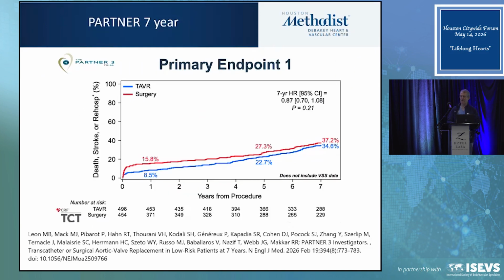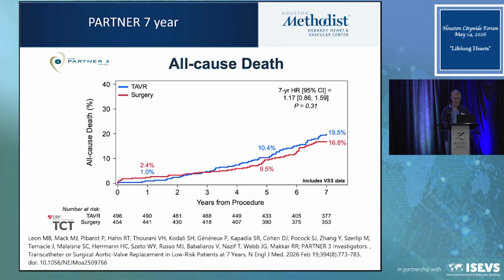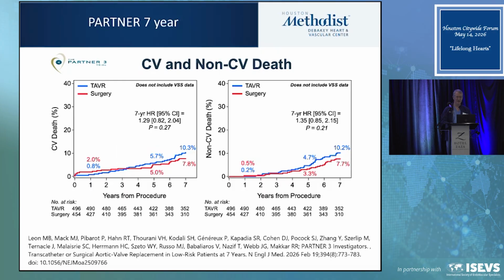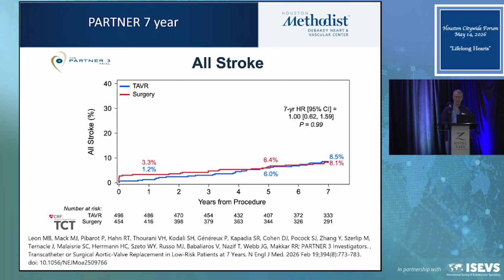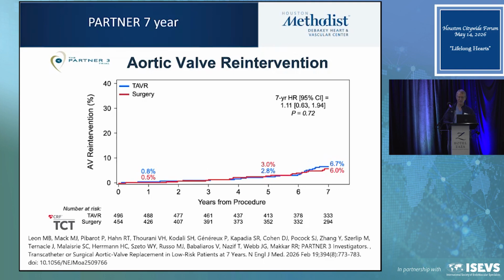Now we move over to the Partner 3 trial. Remember, the primary endpoint was all-cause mortality, all stroke or hospitalization, initially superior. Now these lines have come together. They're no different, but they're no longer superior. If we look at all-cause death, we see it crosses at about 3 years. But again, even though it's crossed, statistically there's no difference at 7 years. The CV death and non-CV death, although still higher for TAVR than surgery, from a statistical standpoint, no difference. All stroke started off positive, but now it's the same, so no difference. Aortic reintervention started to splay a little bit, but no difference at 7 years.